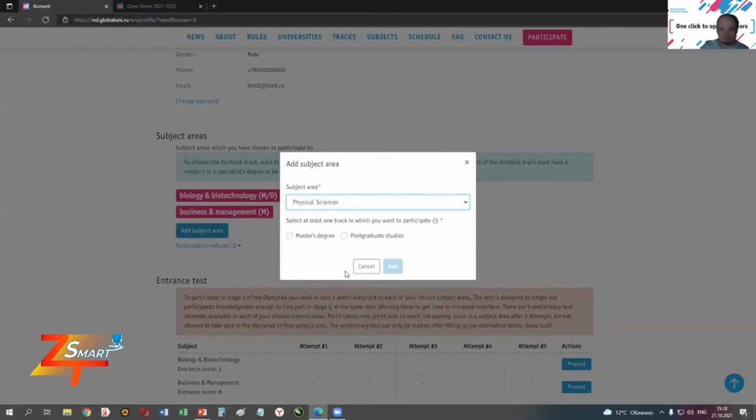For example, let's choose physical sciences. Here you choose the degree you would like to receive. You can choose both of them if you fit the requirements, if your level of education fits the requirements, which you can read all about in the About section and in the Rules section. Okay, so let's pretend that we want to get a master's degree in physical sciences. We click Add.